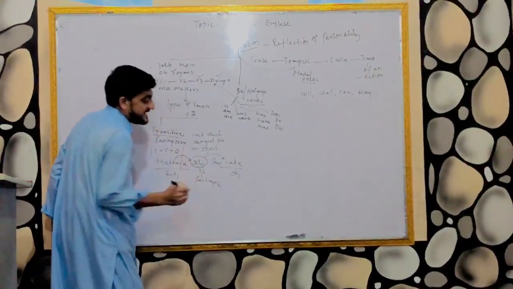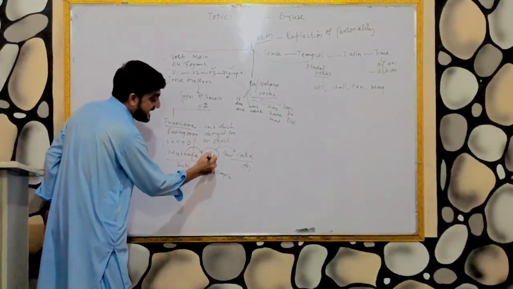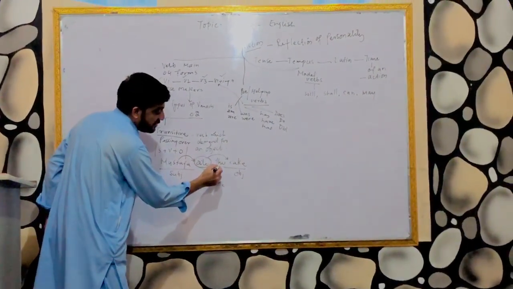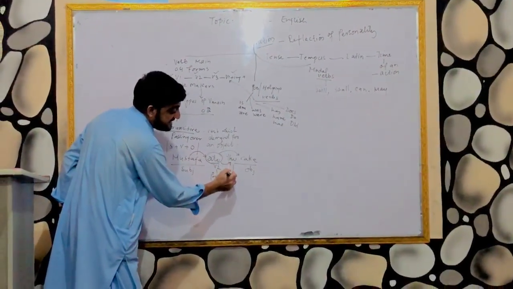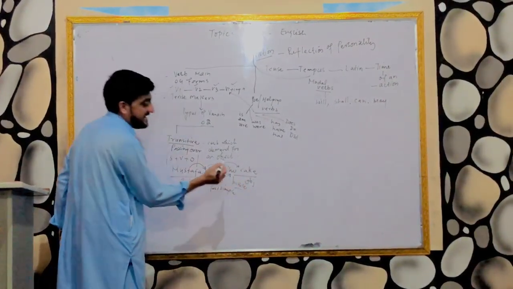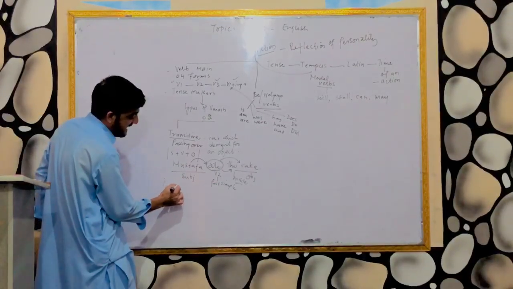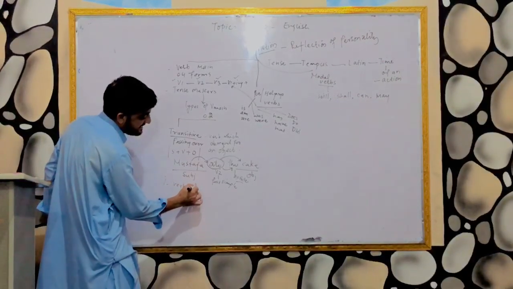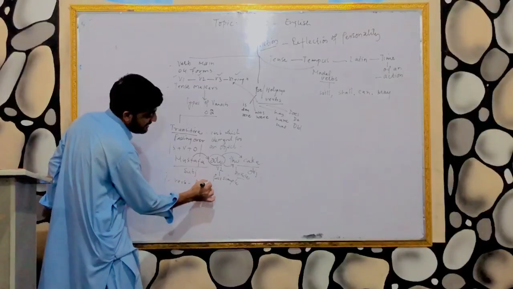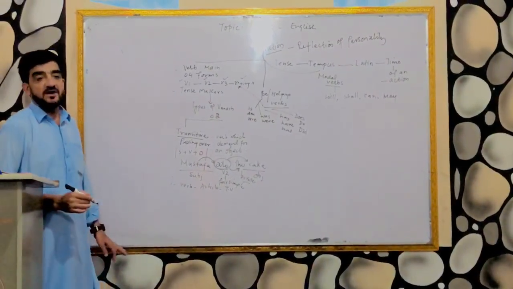And the receiver of action is called object. So, after ate, there is used an article. Article is definite. So, when the verb is followed by an article, that verb will be known as TV or transitive verb.